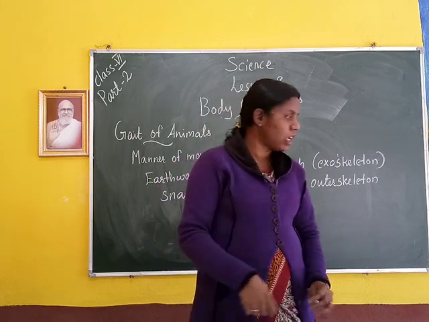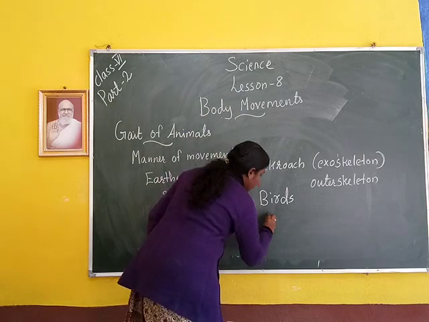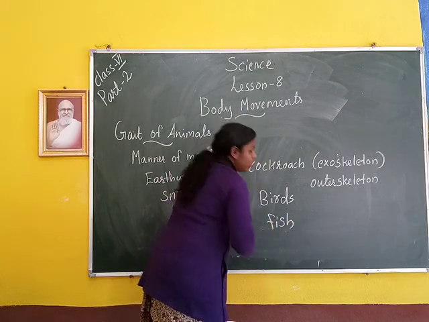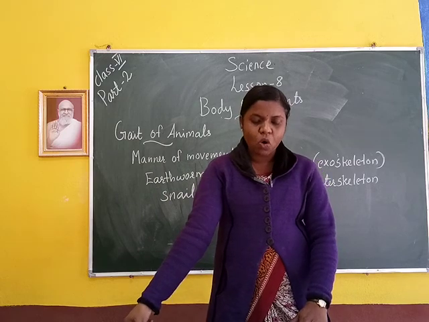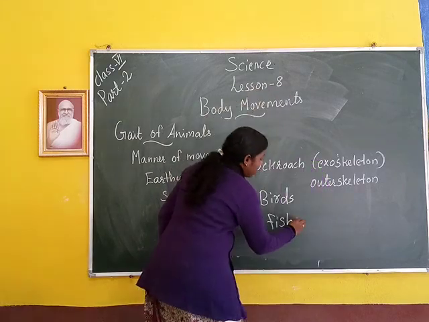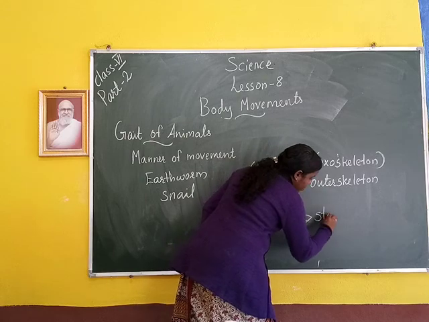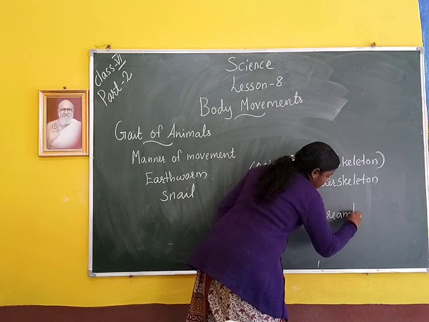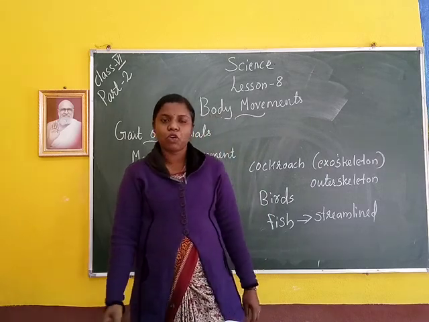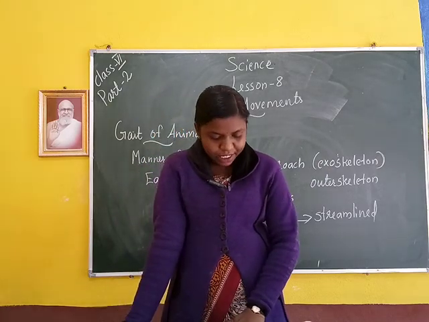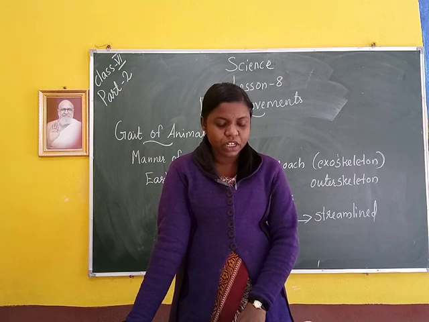The next study, movement in fish. How do fish move? The body of the fish is like a boat and is called streamlined. That means the fish shape is represented as streamlined. It helps the fish in its movement.